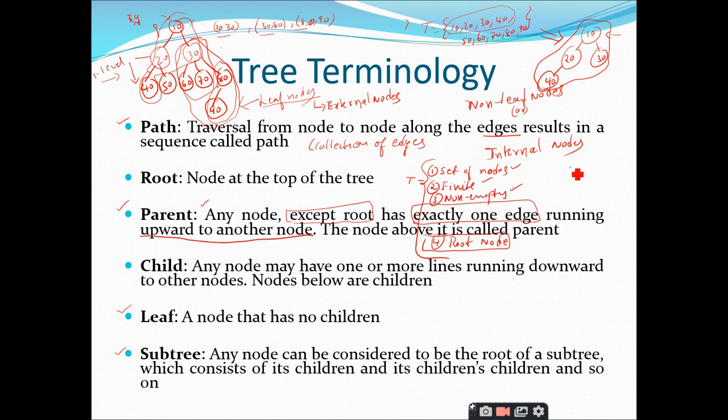Right. For example, I take 60 and 70. Let us take it. It is satisfying this property. It is a set of nodes. Okay. It is finite in nature. Super. And it is a non-empty set. Super. But is there any root node here? No, sir. So 60 and 70 are the siblings of 30. Therefore, they don't have any root node. Therefore, the last property is not satisfied. Therefore, 60, 70 cannot be a subtree.